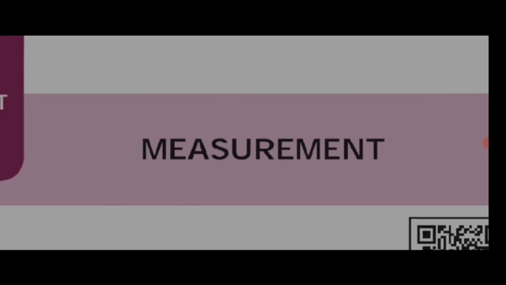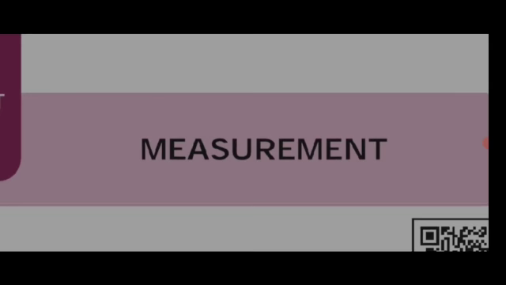Measurement is about assigning a number to characteristics of an object or event, which can be compared with another object or event. Measurement is defined as the determination of the size or magnitude of a quantity. In this lesson, you will learn about units of measurement and the characteristics of measuring instruments.